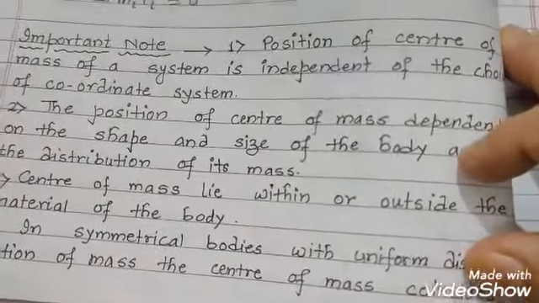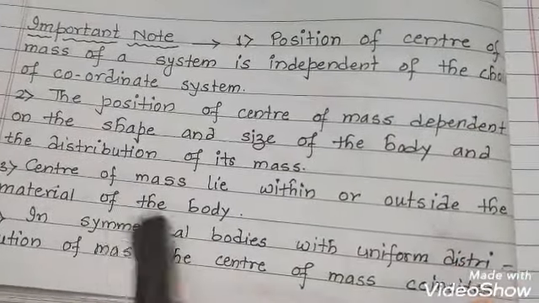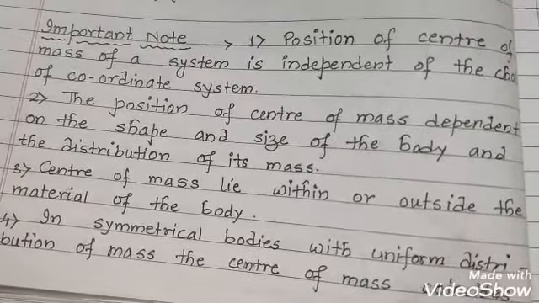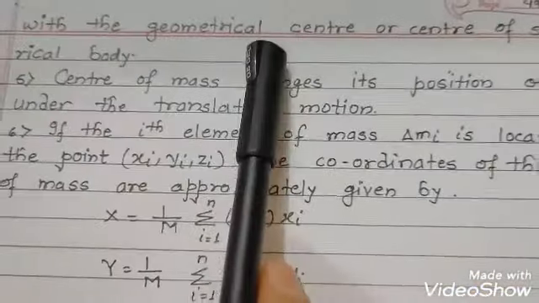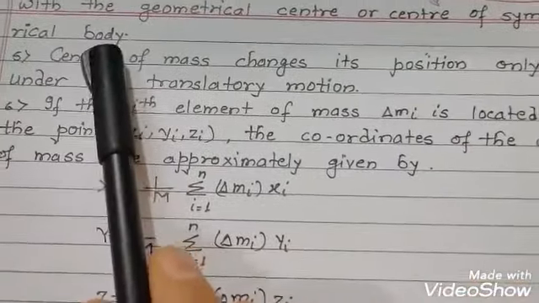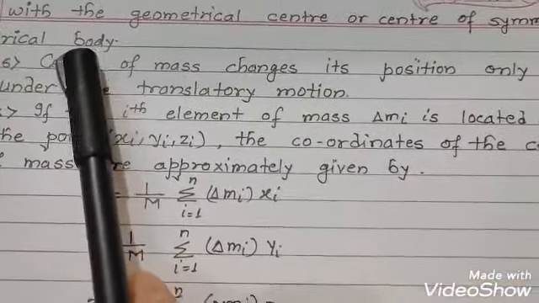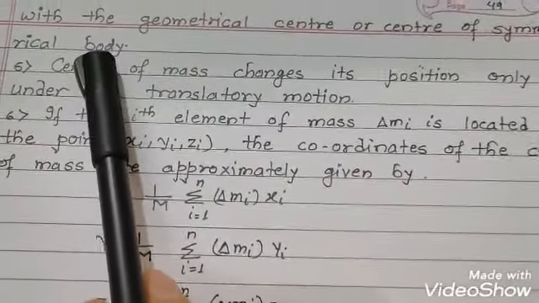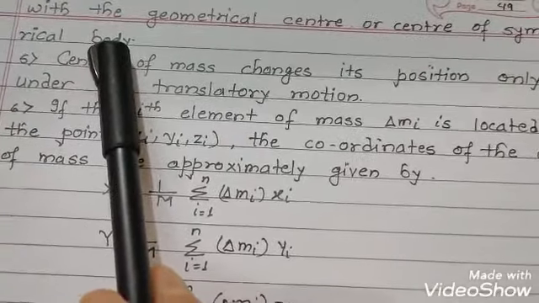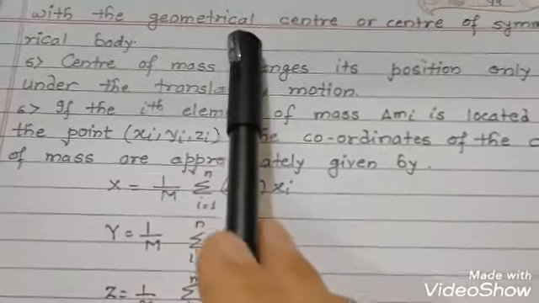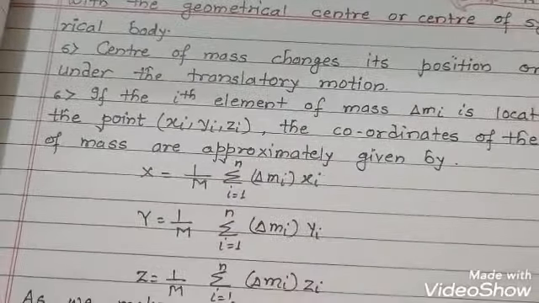Fourth point, in symmetrical bodies with uniform distribution of mass, the center of mass coincides with the geometrical center of the symmetrical body. This point I have already explained to you. Whenever you take a symmetrical body, that means a well defined geometrical figure, a rigid body, in such case the center of mass always coincides with the geometrical center of that symmetrical body.